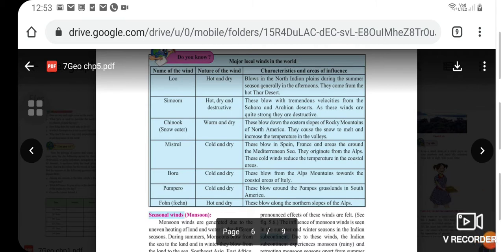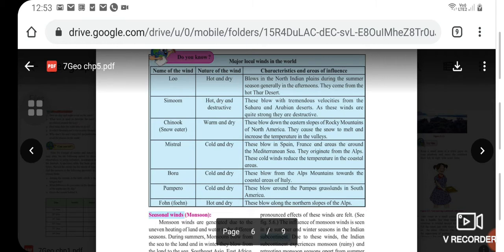Another wind is Simoom. It is a hot, dry, and destructive wind. These blow with tremendous velocities from the Sahara and Arabian desert. As these winds are quite strong, they are destructive. Another wind is Chinook. It is also known as snow eater. These winds are warm and dry, and they blow down the eastern slopes of the Rocky Mountains of North America. They cause the snow to melt and increase the temperature in the valleys.